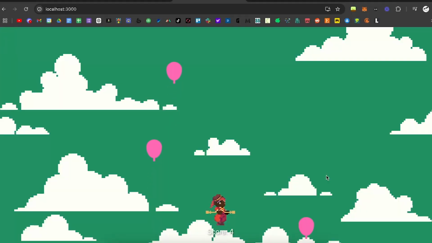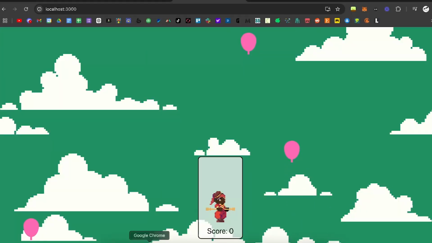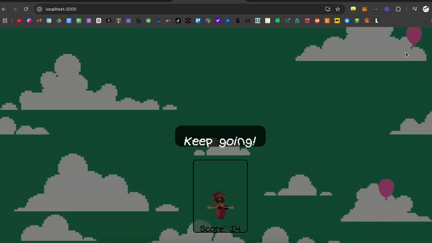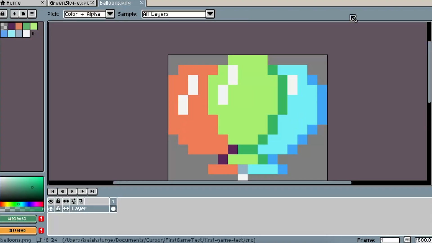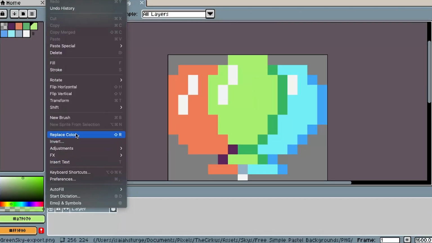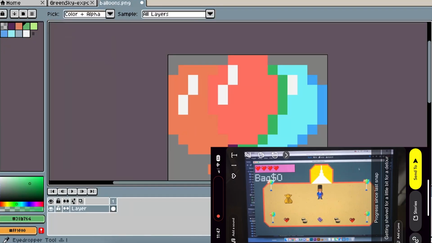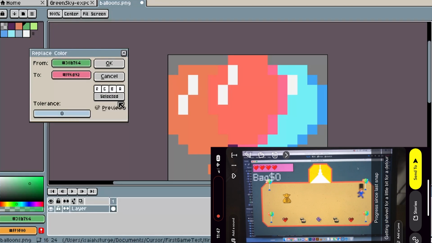And after a few minor tweaks to the background, we can go ahead and move on to our player box and our score counter, make that look all on brand and presentable. Now the balloons kind of look out of place since our character is pixel art. So I dug into my assets, and I remember I had these balloon assets from literally the first game I ever tried to make in Godot, like the very first prototype.